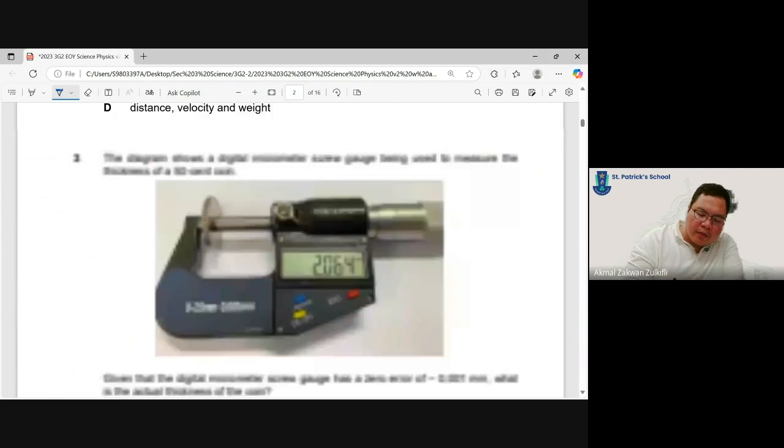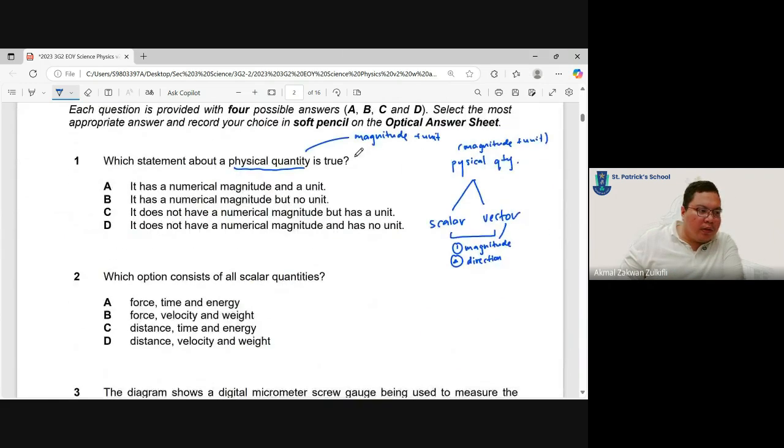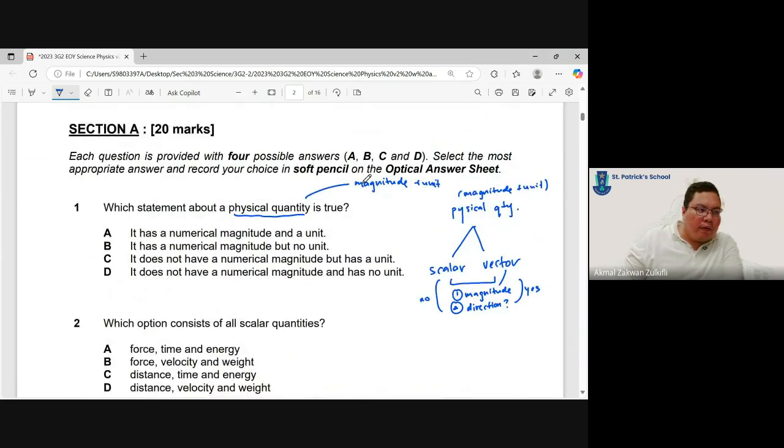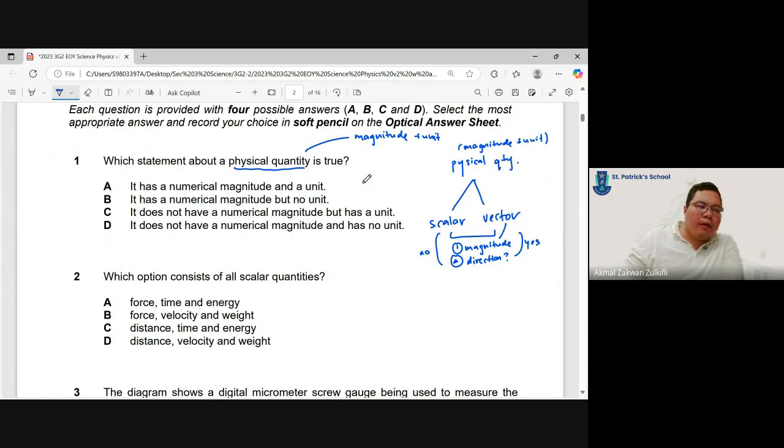So vectors, yes; scalars, no direction. But whatever it is, they will always have a magnitude, the number, and they will have the unit. So the answer is A.